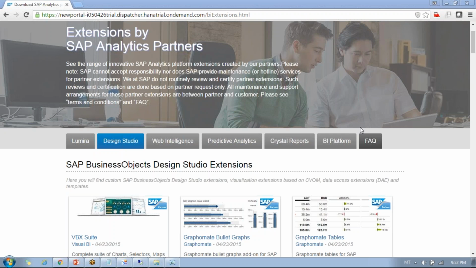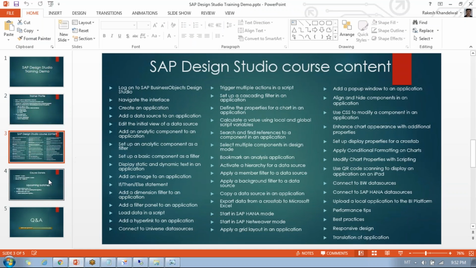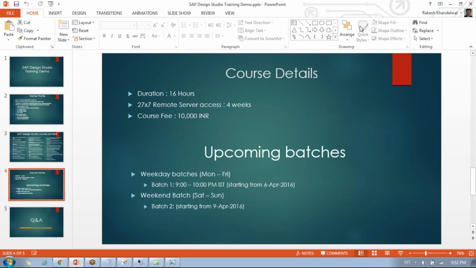I hope I have not missed any questions. If you have any other questions, you can let me know. Else, you can quickly go through this one more slide and the course details. Basically, this course will be for 16 hours. During the course, we'll have 24/7 remote server access like this, where the tool is installed and everything is set up, and this access will be for 4 weeks, so you can do your practice.